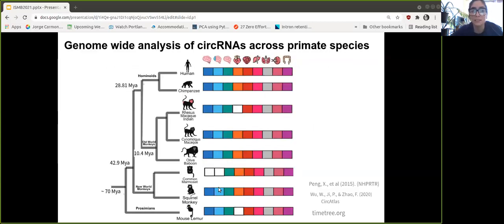So for that, we decided to analyze a dataset of primate species, with divergence times between human and, for example, lemur of only around 70 million years ago. We have tissue samples from different brain regions and different organs. This dataset comes from the non-human primate database and also the CircAtlas database.